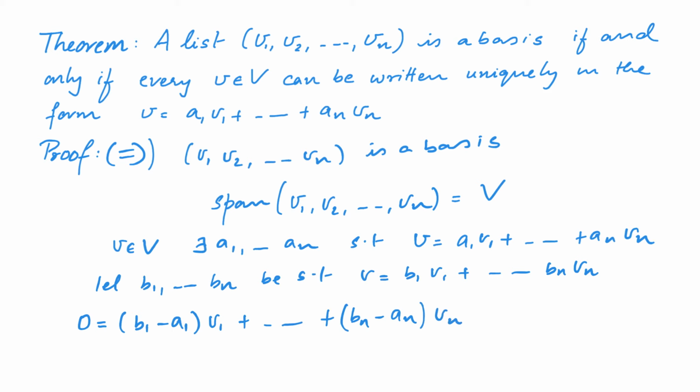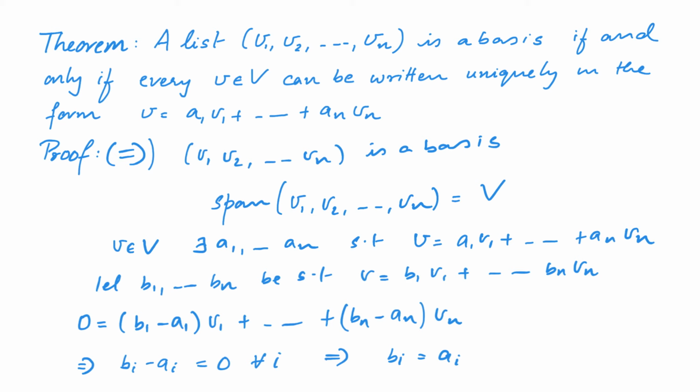Now, as v1 to vn are linearly independent, this would imply that all bi minus ai is equal to 0, which implies that bi is equal to ai. And this proves that the representation of v is unique. So we have shown one side of the theorem. We have shown that if the list v1 to vn is a basis, then every vector can be written uniquely.